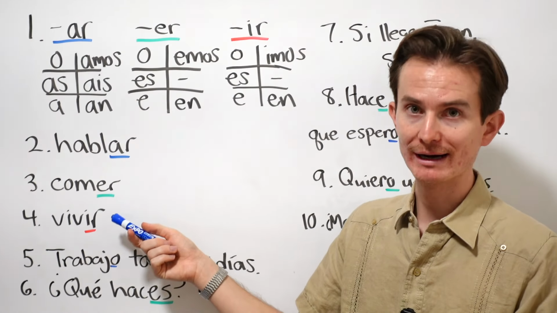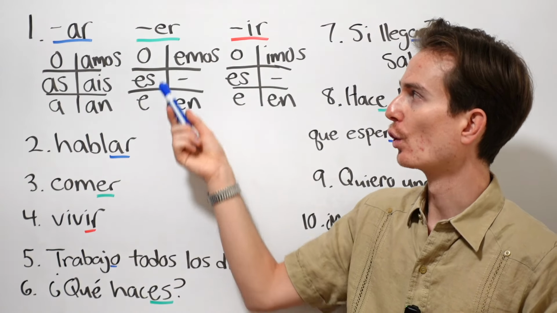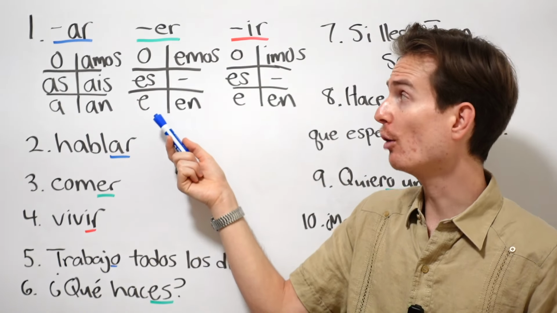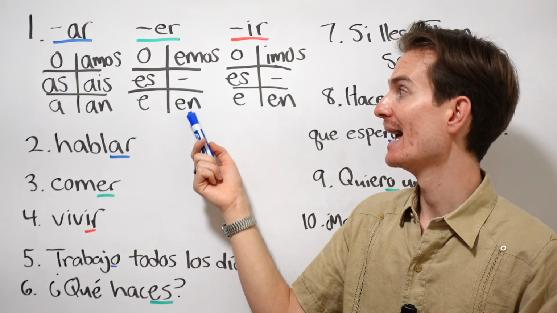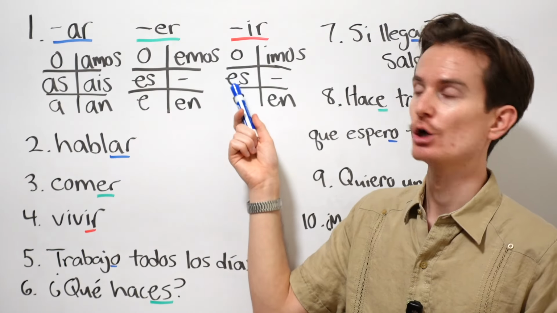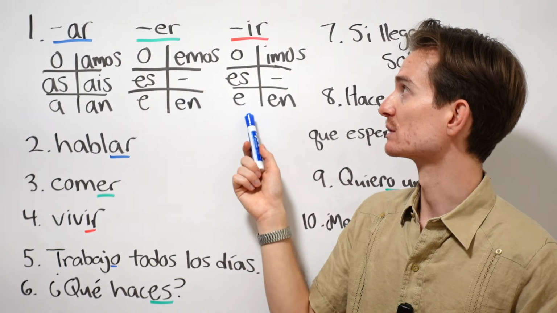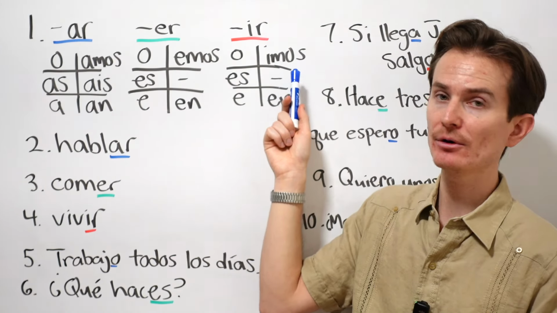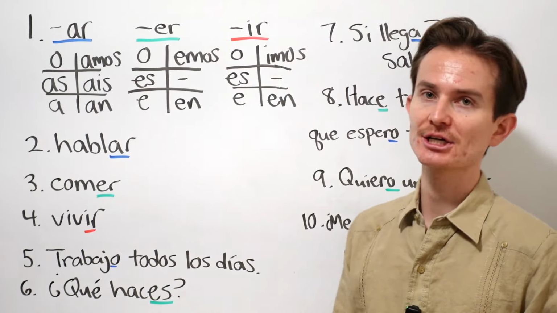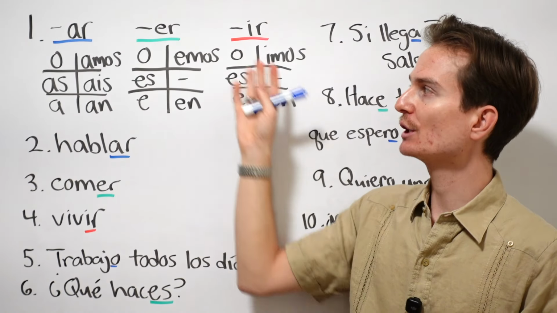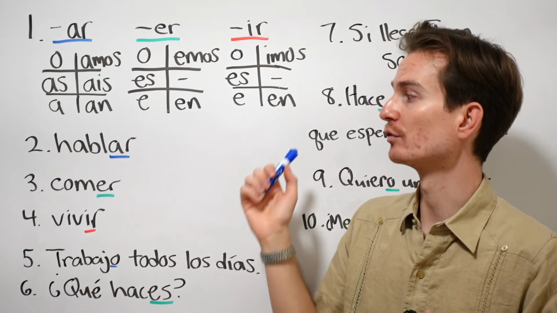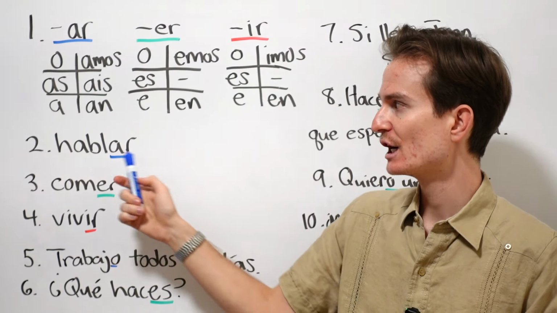Okay, next, comer. Let's conjugate that. Yo como, tú comes, él, ella, usted come, nosotros comemos, ellos, ellas, ustedes comen. For vivir, yo vivo, tú vives, él, ella, usted vive, nosotros vivimos, ellos, ellas, ustedes viven. Very good. You see, all it is just a pattern. And it's very important that we understand this because native speakers will often not attach subject pronouns to verbs. What I mean by this is someone won't say yo hablo.